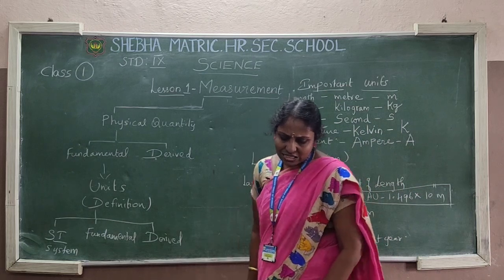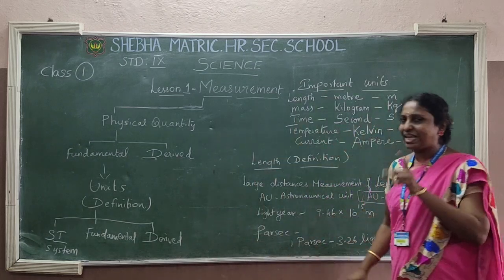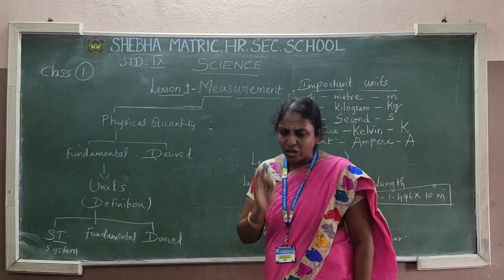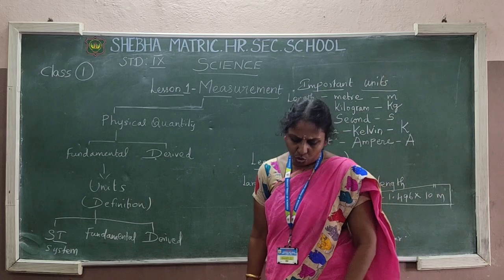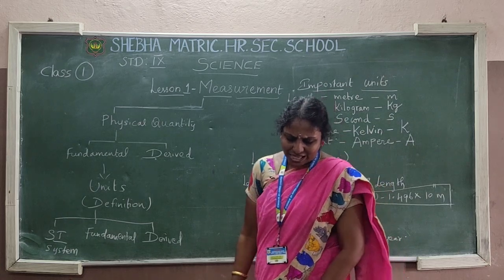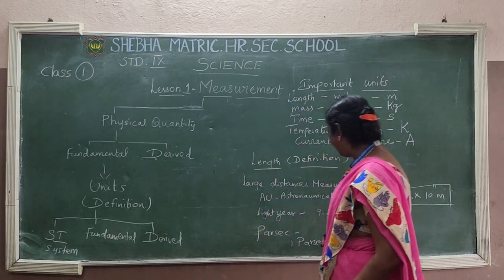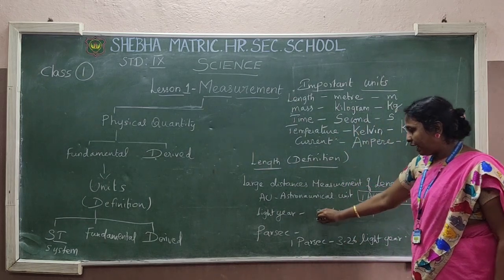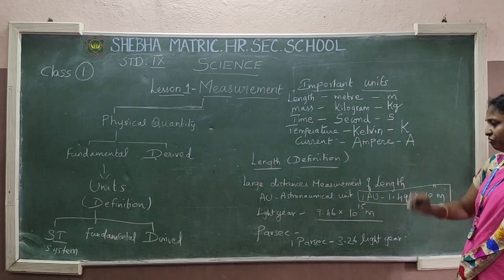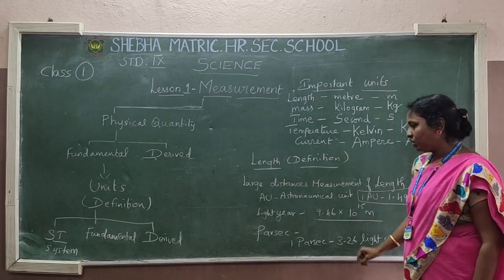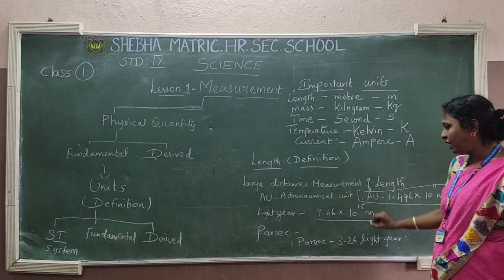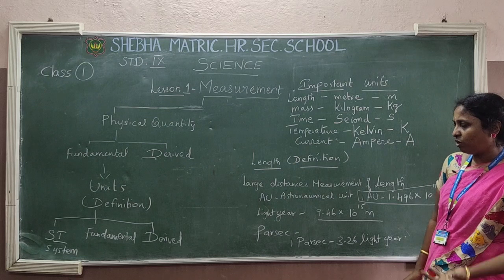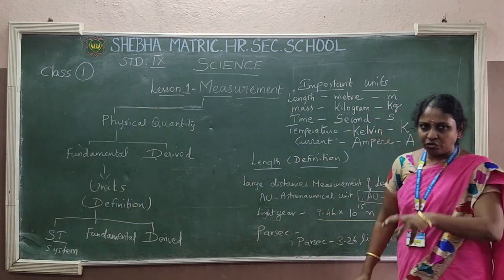What is light year? Distance travelled by the light in 1 year. The distance travelled by the light in vacuum. Vacuum means without air, you know. So the distance travelled by the light in 1 year in vacuum is equal to one value given for 1 light year. 1 light year equals 9.46 into 10 raised to the power 15 meter. They will ask one more question, what is the value of 1 light year equal to dash? You have to pick the correct answer.